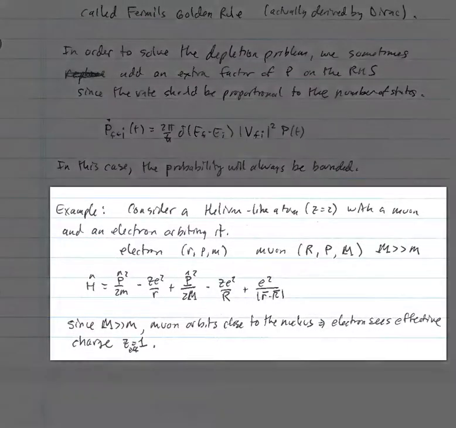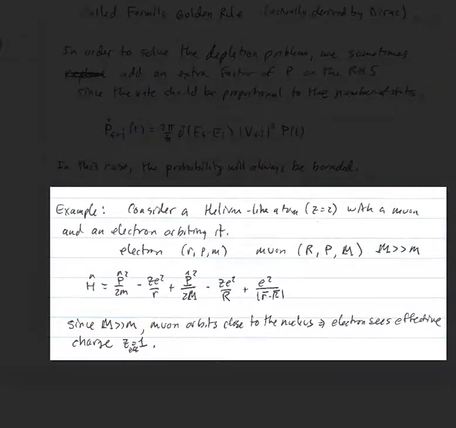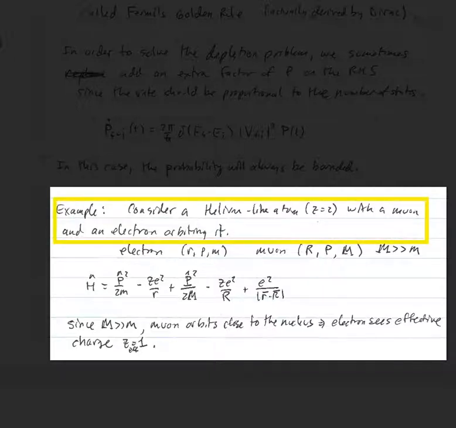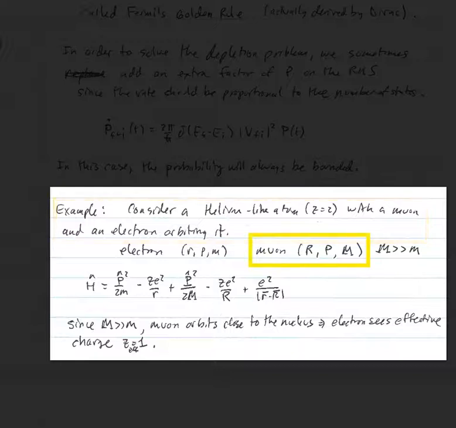We're going to consider something, it's a bit of a contrived example, but it illustrates these principles, and it also is kind of an interesting physical problem, so we're going to focus on that. We're going to consider a helium-like atom, so the nucleus has 2 protons in it, and instead of 2 electrons orbiting it, it's going to have a muon and an electron orbiting it. We're going to use capital letters to describe the muon variables, lowercase letters to describe the electron variables.